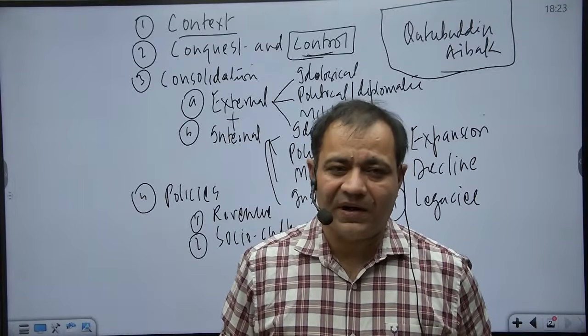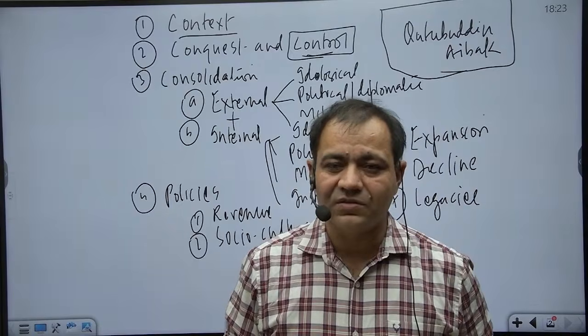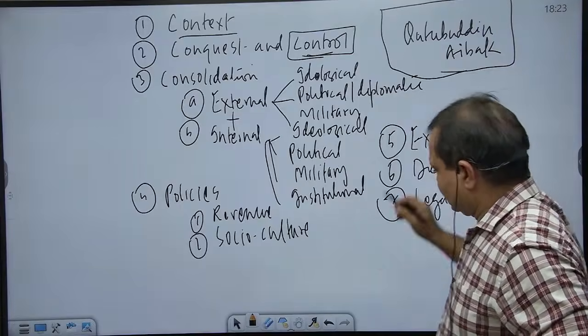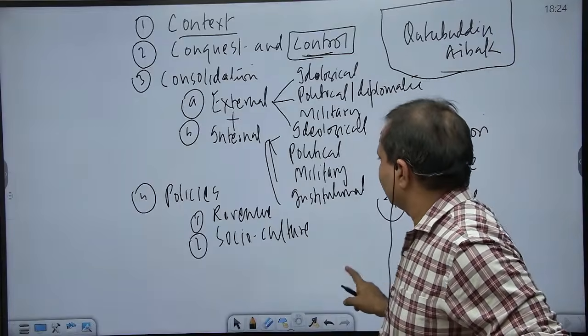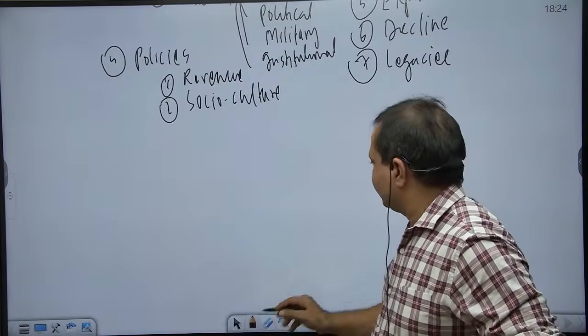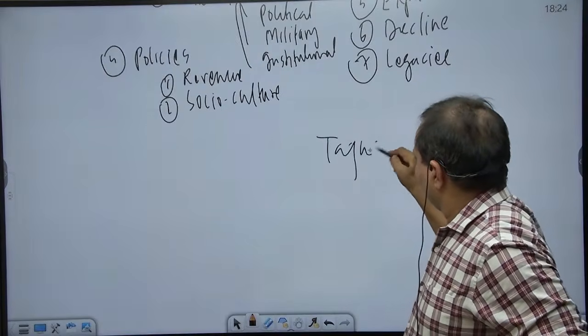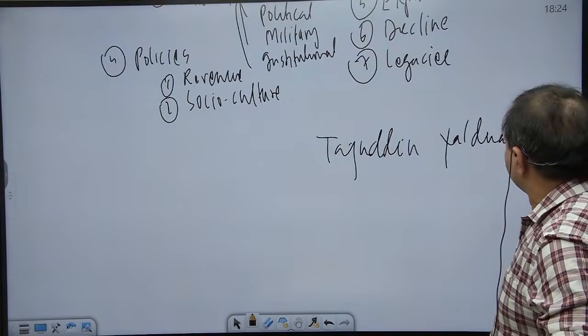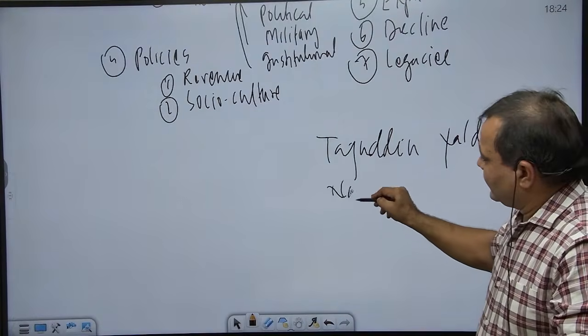Two of them are particularly noticeable: Tajuddin Yildiz and Nasiruddin Kubacha. These two slave officers you must be knowing, rivals of Qutbuddin Aibak.